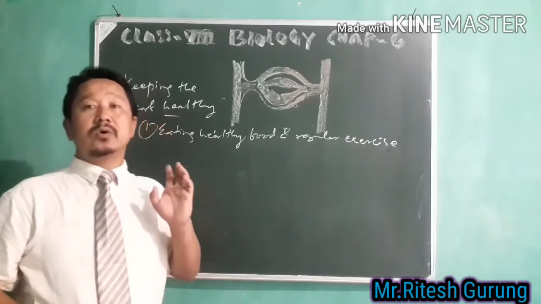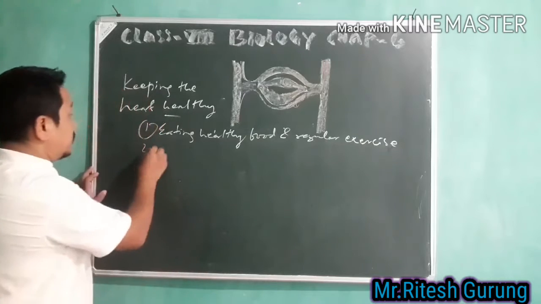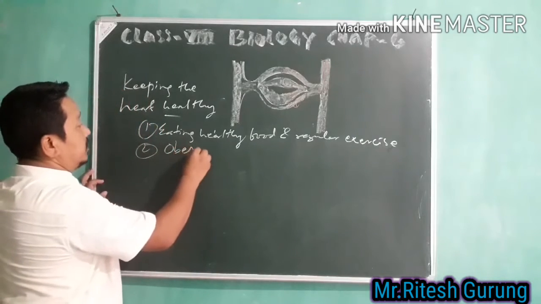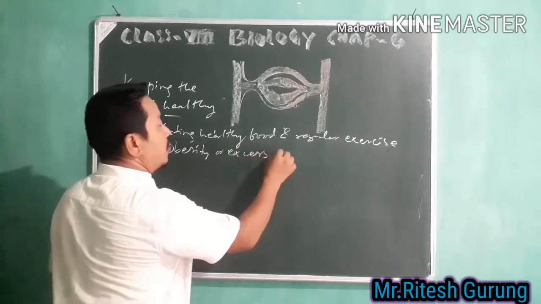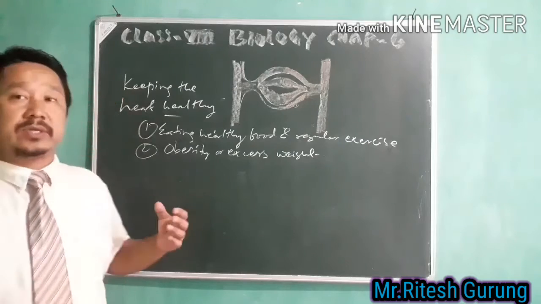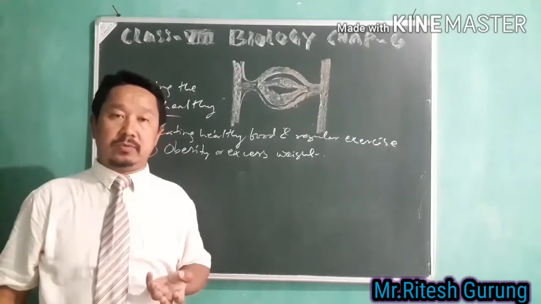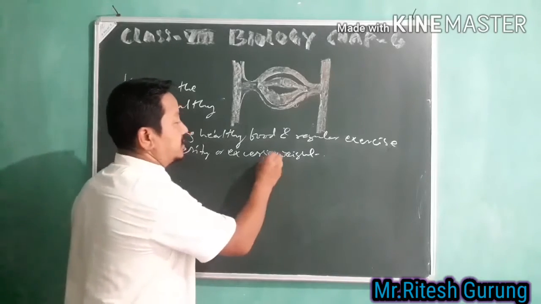Secondly, another one is obesity or excess weight. Obesity means excessive, unnecessary weight.